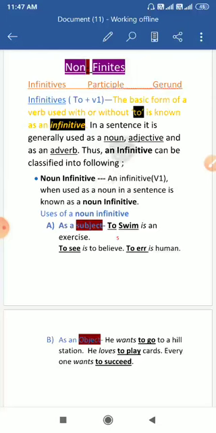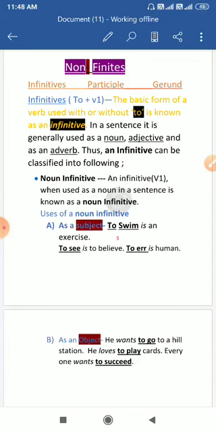But let's see here. When the first form of the verb, the basic form of the verb, is used with or without to as a noun in a sentence, then it will be known as an infinitive. Or when used as an adjective in a sentence, then also it will be known as an infinitive. So let's see some of the uses. Noun infinitive: when the infinitive is used as the noun, it is known as the noun infinitive. Noun infinitive is the first form of the verb, with or without to.